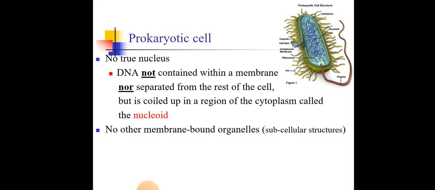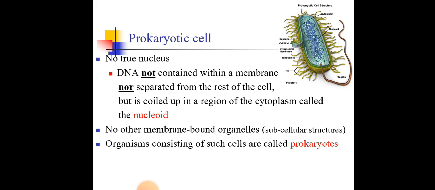When I compare them with eukaryotes, you will find the mitochondria, you will find the cytoplasm, chloroplast, which are organelles. They are membrane bound. But in these prokaryotic cells, there are no such organelles. Organisms consisting of such cells are called prokaryotes. So prokaryotes are organisms which contain these prokaryotic cells. In other words, they don't have a nucleus, and they don't have membrane bound organelles.